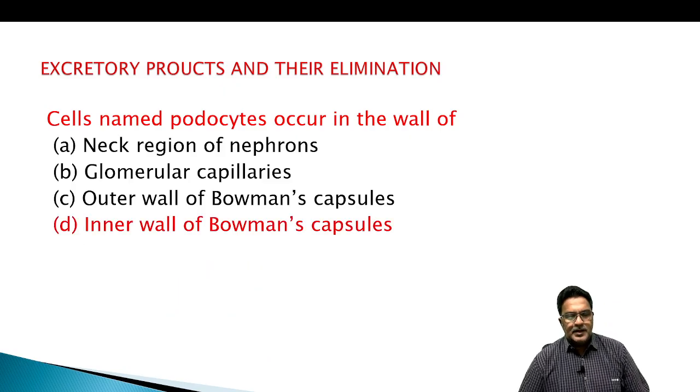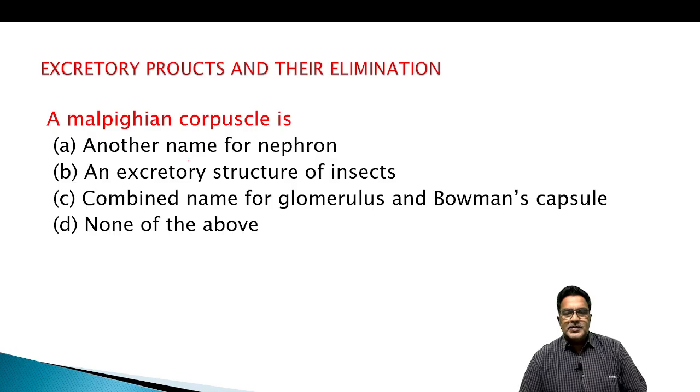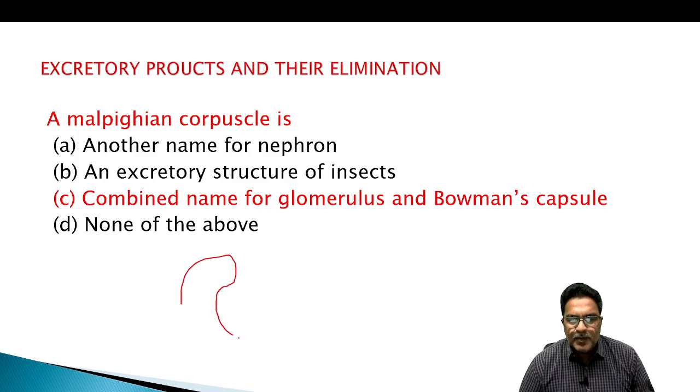Okay, then a Malpighian corpuscle is another name for nephron, an excretory structure of insect, and combined name for glomerulus and Bowman's capsule. None of the above. So combined name for glomerulus and Bowman's capsule.